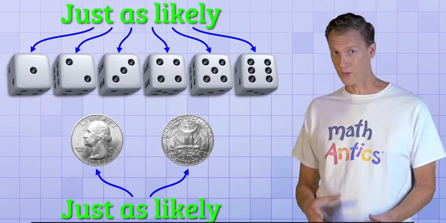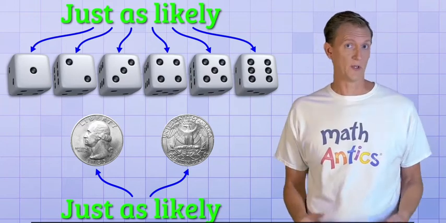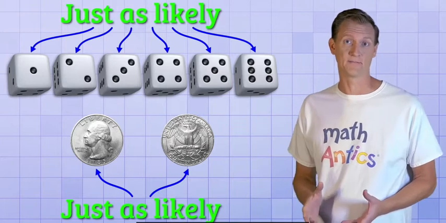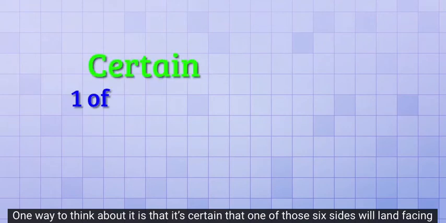But remember, with a coin toss, there are only 2 possibilities, heads or tails. With dice, there are 6 possibilities, and that's going to make a difference in its probability. One way to think about it is that it's certain that one of those 6 sides will land facing upwards.